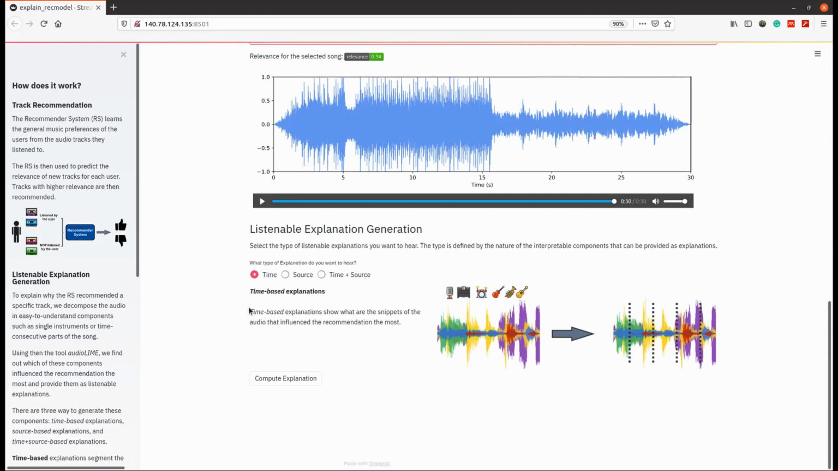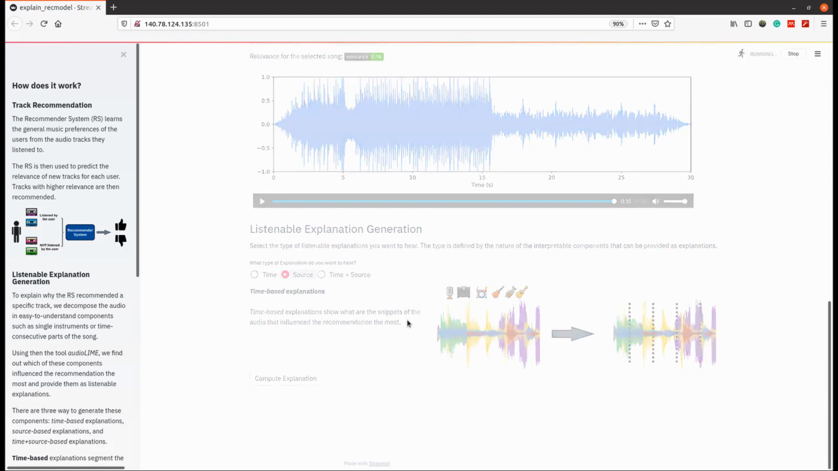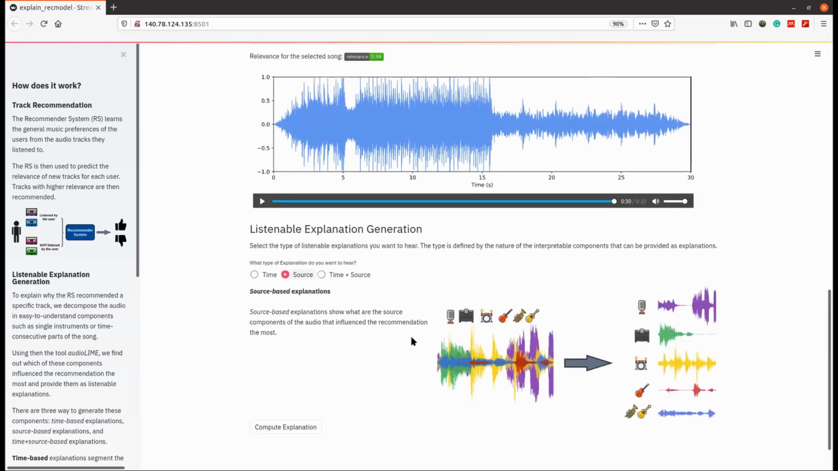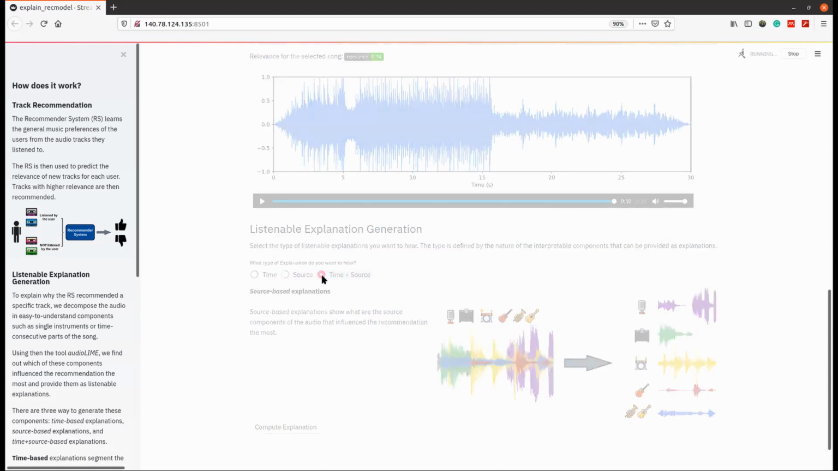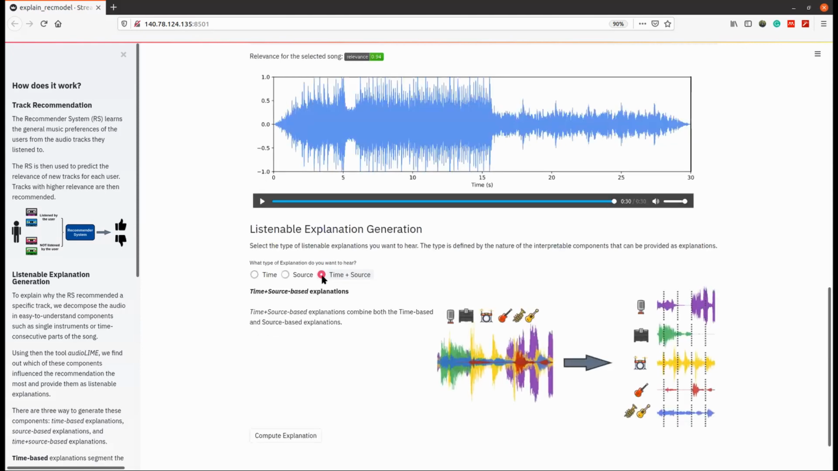Time-based explanations identify which are the snippets or the moments of the audio track that influence the recommendation the most. But we can also select source-based explanations, which instead rely on the source separation tool Spleeter, which identifies in this case the source or the instrument that influences the recommendation the most. And lastly, we can combine the previous 2 approaches using time and source based explanations. In this case, they identify both the snippet and the source that influenced the recommendation the most.